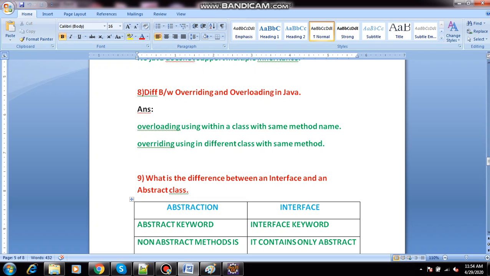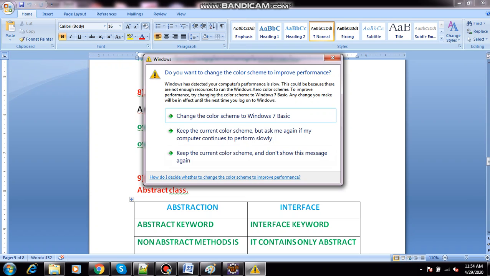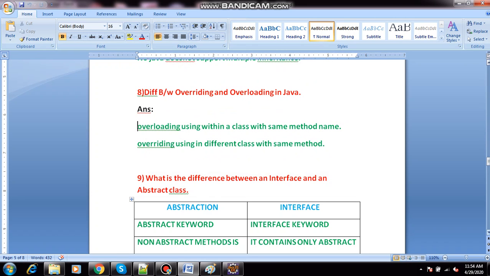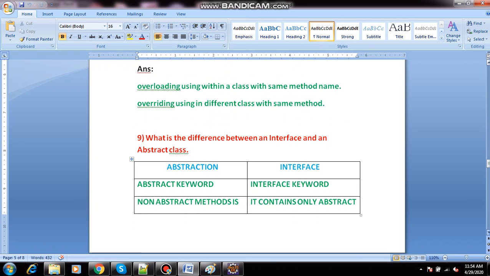If they want us to explain in depth, we can say overloading means same method name with different parameters, and overriding means same method name with the same parameters or different parameters. If you want to tell the difference in a single line: overloading is used within a class with the same method name, and overriding is used in a different class with the same method. That is the difference between overloading and overriding.